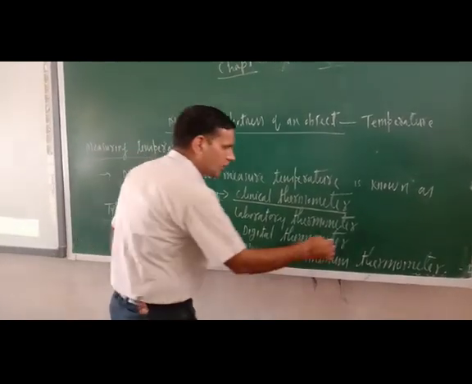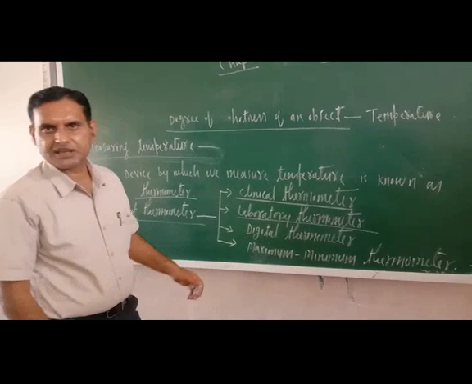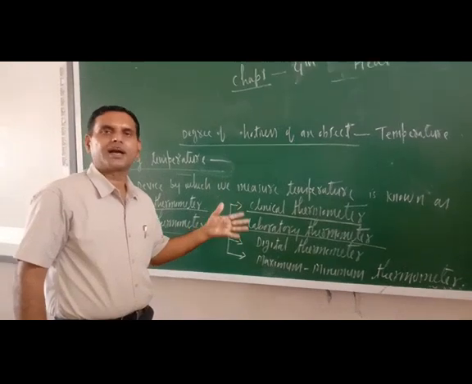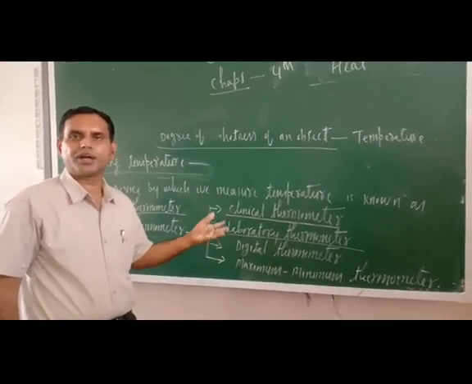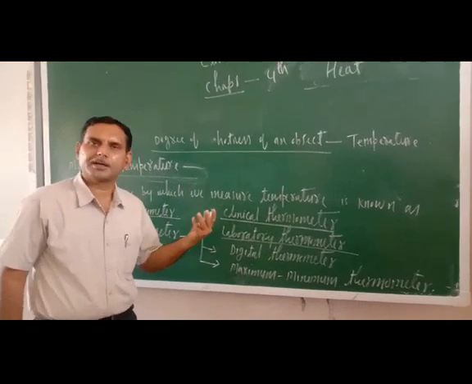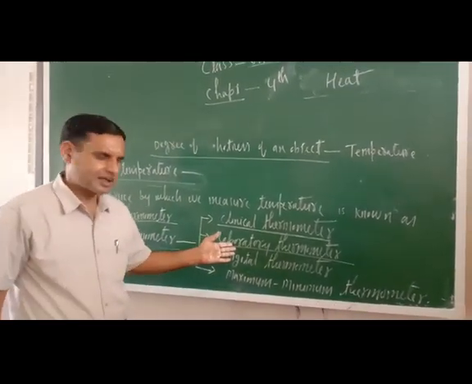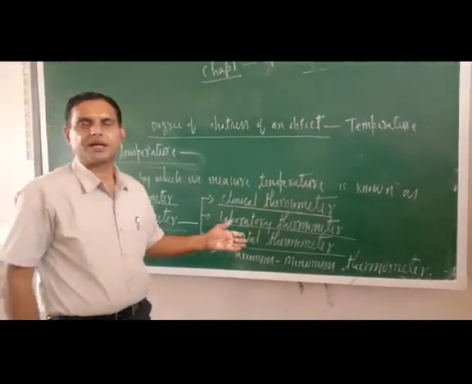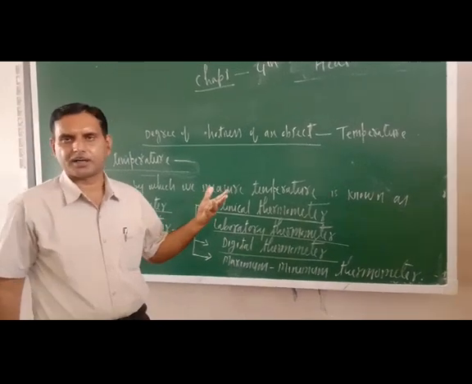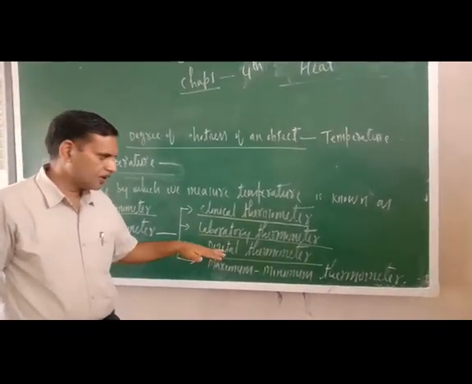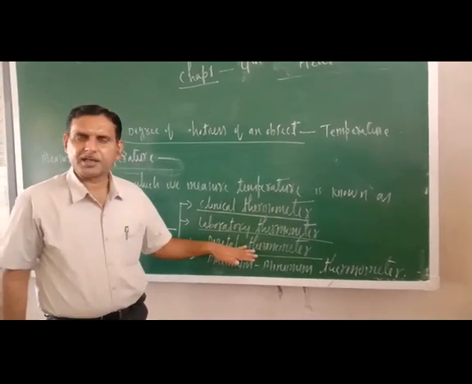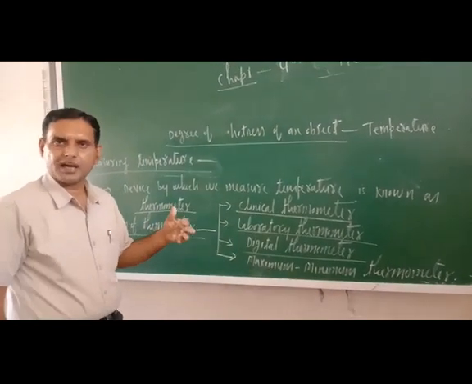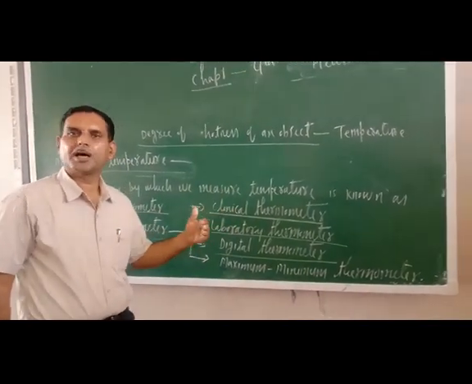With the help of laboratory thermometer, we can measure the temperature of the things which are prepared in the laboratory, means chemicals and other things which are used in the laboratory, or whatever experiment we are conducting. Next one is a digital thermometer. Digital thermometer is nowadays very much popular, isn't it? But there is some problem also, because in digital thermometer some substances are used which are poisonous in nature, and their disposal poses great threat to the environment.